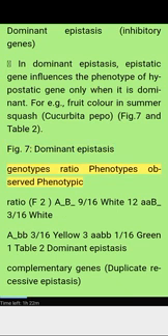Genotypes, ratio, phenotypes observed, phenotypic ratio. F2: A_B_ 9/16 white, A_bb 12/16 white, aaB_ 3/16 yellow, aabb 1/16 green. Table 2, dominant epistasis. Complementary genes, duplicate recessive epistasis.